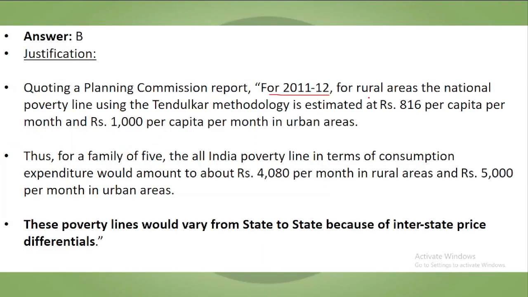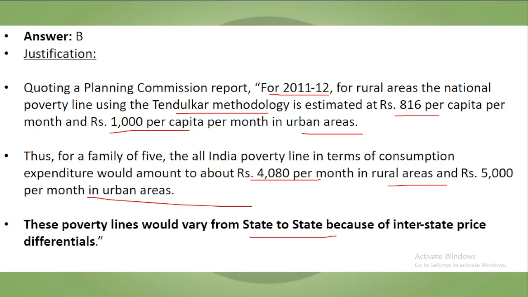So for 2011-12, for the rural areas, the national poverty line using the Tendulkar methodology is estimated at rupees 816 per capita per month and 1000 per capita in the urban areas. Thus, for a family of 5, the all India poverty lines in terms of consumption expenditure would amount to about 4080 per month in rural areas and 5000 per month in the urban areas. These poverty lines would vary from state to state because of interstate price difference.